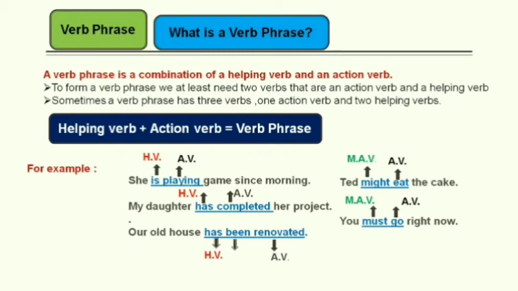Dear friends, let's revise what we learned today. Okay, first we learned about verb in short. Words which indicate action are called verbs. But sometimes a sentence has no action verb, but it has a helping verb.